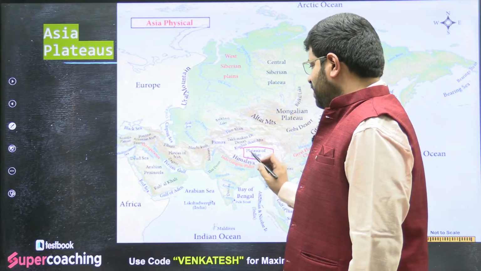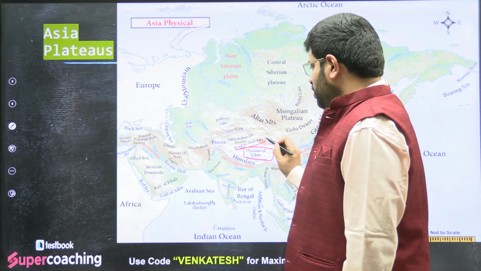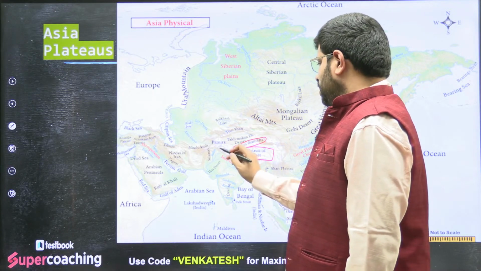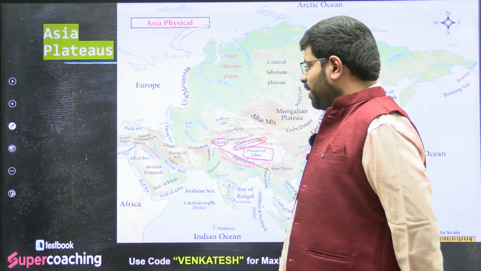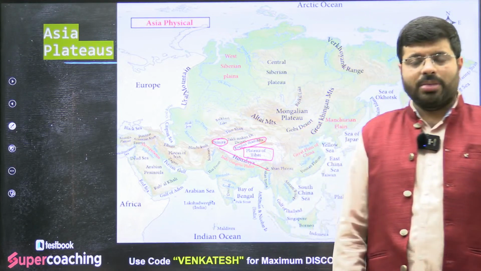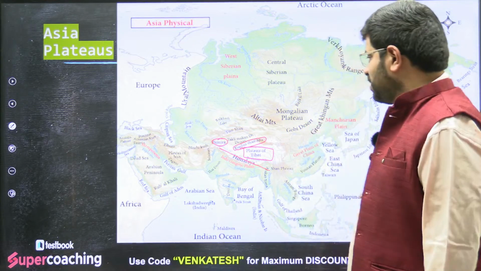Here itself you can see it is surrounded by the Kunlun mountain range. This is the Kunlun mountain range. These are the Himalayas. You have the Pamir Knot and you have the Pamir mountain range, the Pamir plateau as well. This is one major plateau.